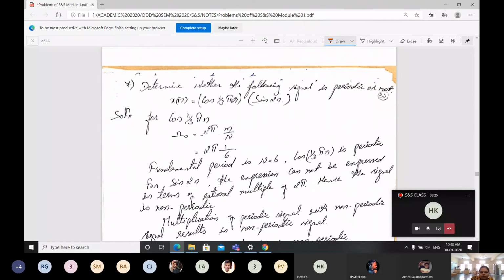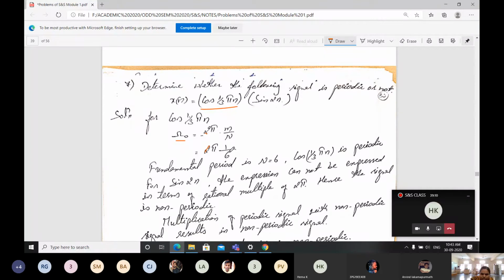In the same way, the next problem: determine whether the following signal is periodic or not. x of n is cos of 1 by 3 pi n into sine 2n. Here we have to do a multiplication. Remember, we are going to be multiplying these two signals. First, we consider the first part, cos of 1 by 3 pi n. Omega naught is 2 pi m by n. How can I represent it? If I multiply both the numerator and denominator by 2, I can write 2 pi times 1 divided by 6.